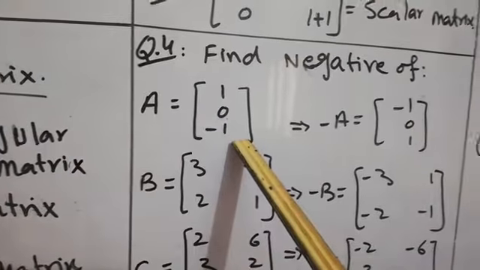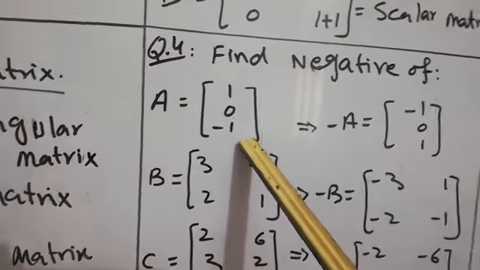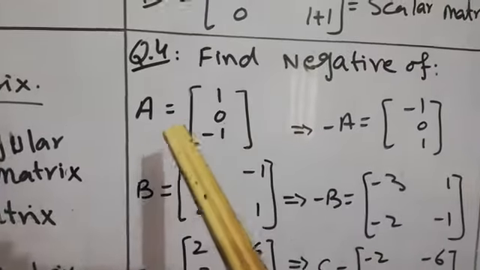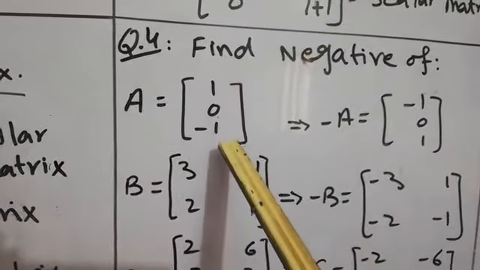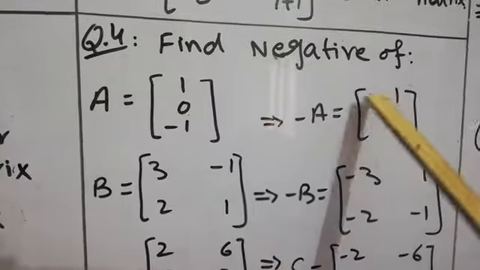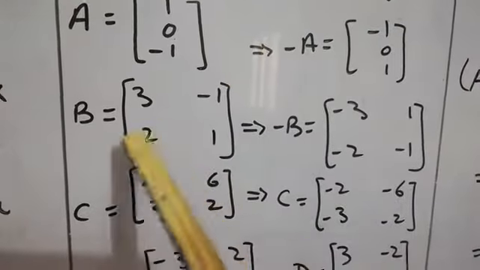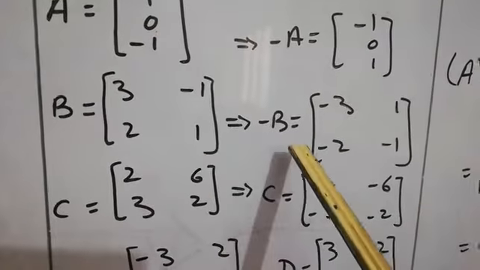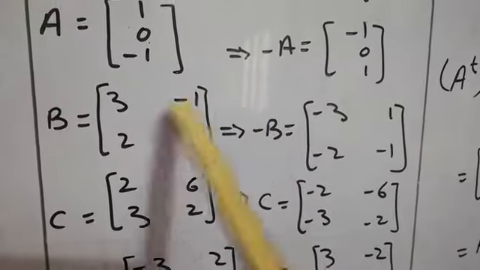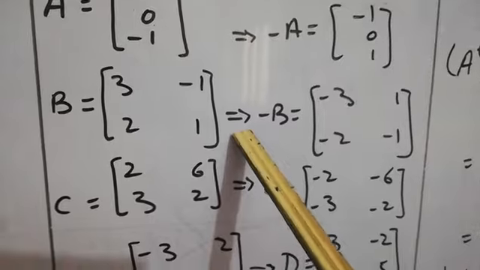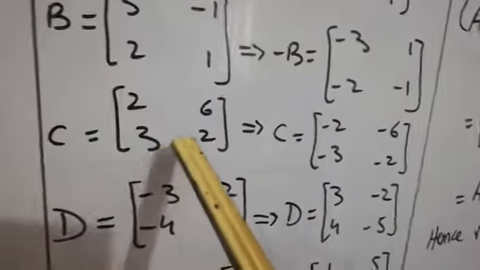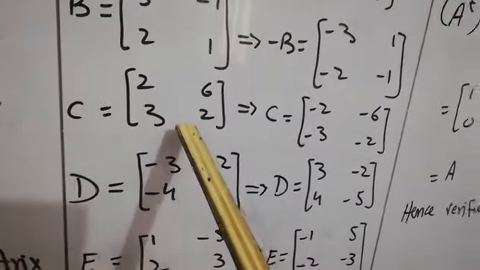In negative, we will change the sign of the positive to negative and negative to positive. Since A is equal to 1, 0, minus 1, its negative value is equal to minus 1, 0, 1. B matrix is 3, minus 1, 2, 1, and then its negative is minus 3, plus 1, minus 2, minus 1. Okay? And here C is equal to 2, 6, 3, 2.